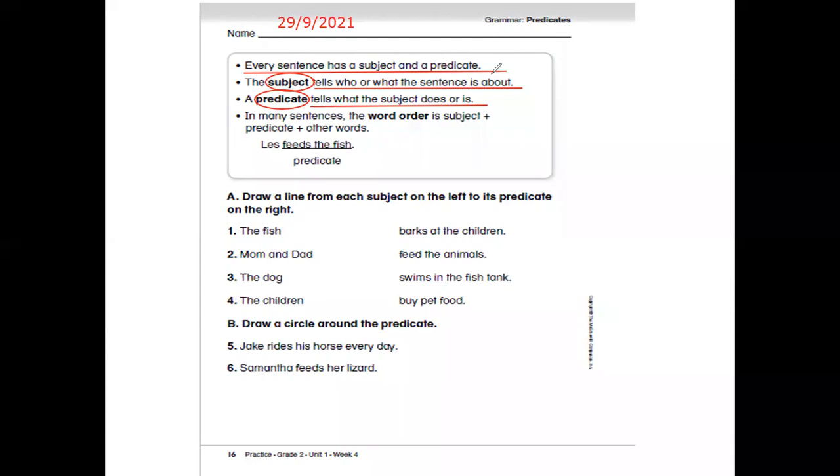The predicate usually begins with a verb like barks, feed, swims, and buy. So here we have the fish, mom and dad, the dog, the children. The fish barks at the children, or feeds the animals, swims in the fish tank, or buys pet food. What do you think? The fish swims in the fish tank. So let's draw a line. You can draw a line or put an arrow. It's up to you.